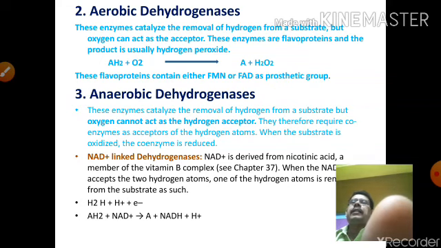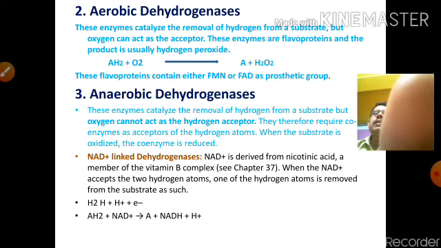Again, in anaerobic dehydrogenase, four to five coenzymes are involved. First one is the NAD plus linked dehydrogenase. The NAD is derived from nicotinic acid, a member of the vitamin B complex. When NAD accepts the hydrogen, one hydrogen atom is removed from the substrate.